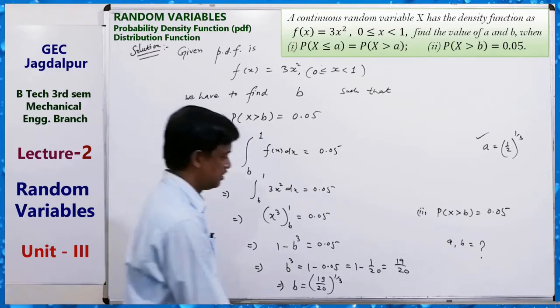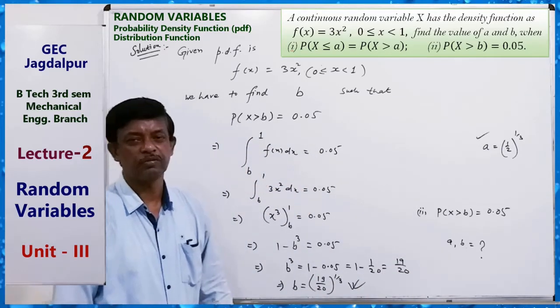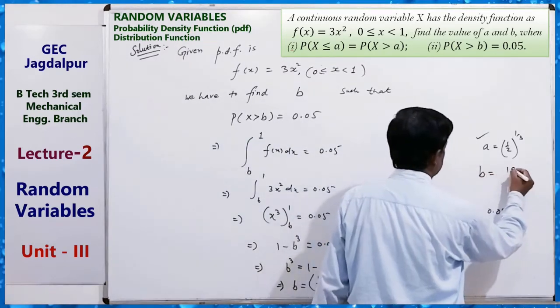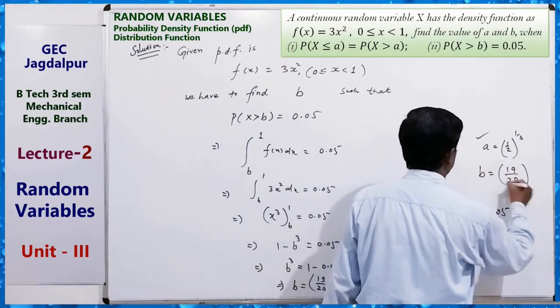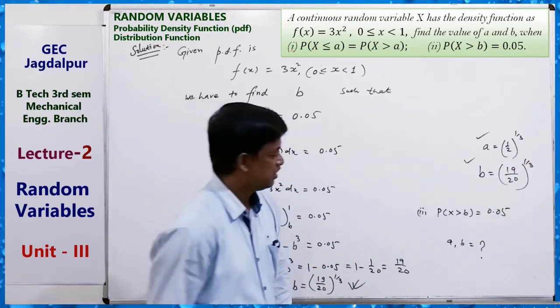You can write it like this: b equals (19/20)^(1/3). So this is the value of b.